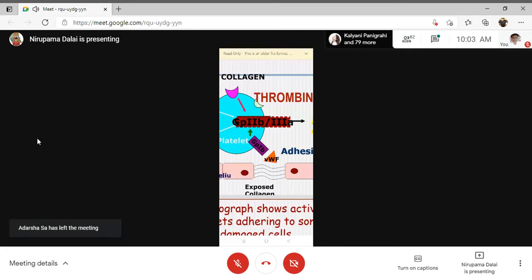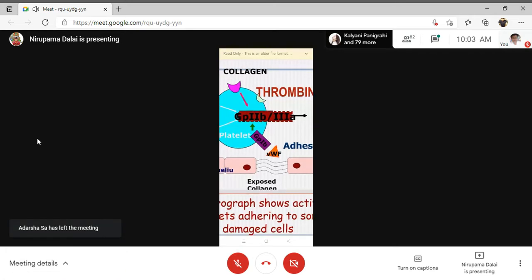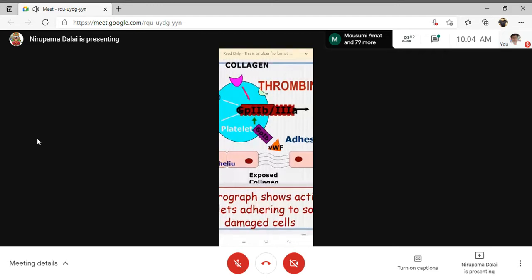So don't be confused. Again, I am telling you, after injury to the blood vessels, endothelial cells secrete von Willebrand factor. This VWF has to be attached to the collagen. After the attachment of VWF with the collagen, the GP1B receptor present on the platelets has to be attached with the von Willebrand factor. After the attachment, the platelets will be activated, and this platelet will release the